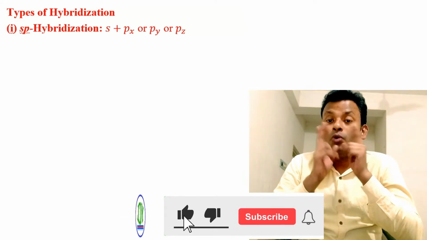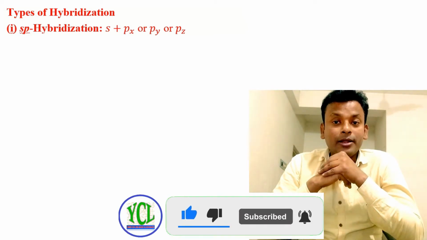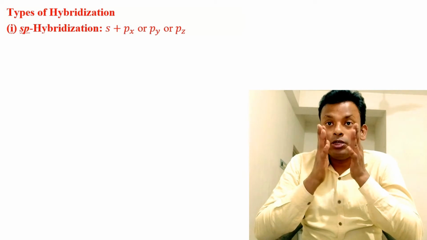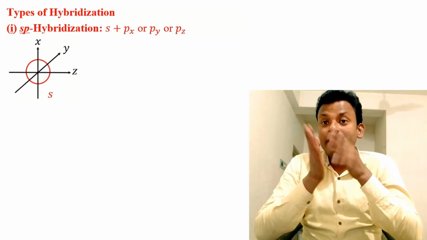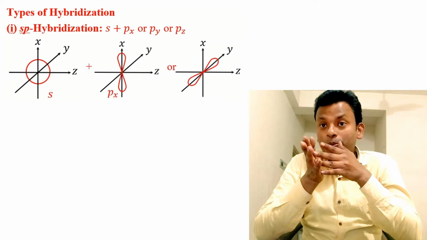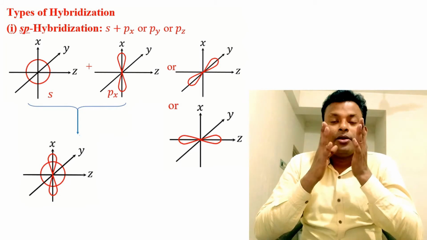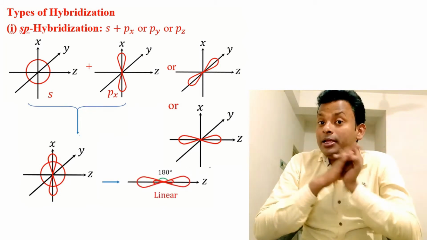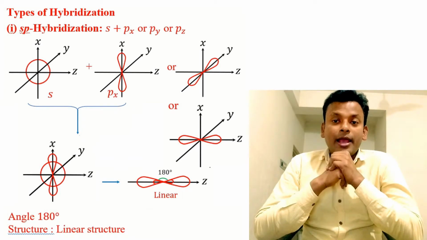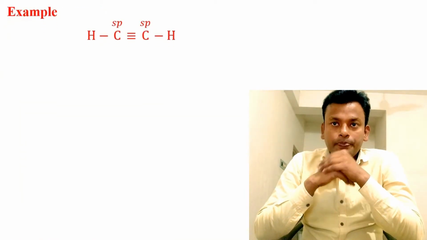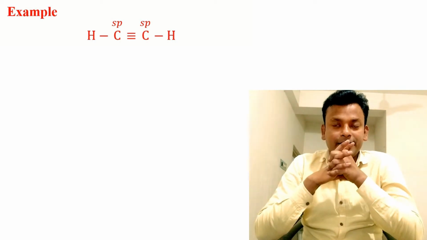Only one orbital is involved from the p orbitals. So here we are showing that one s orbital and one px orbital, or py or pz, are intermixing to form a linear structure, that is 180-degree angle. Example, HC triple bond CH, that is acetylene.